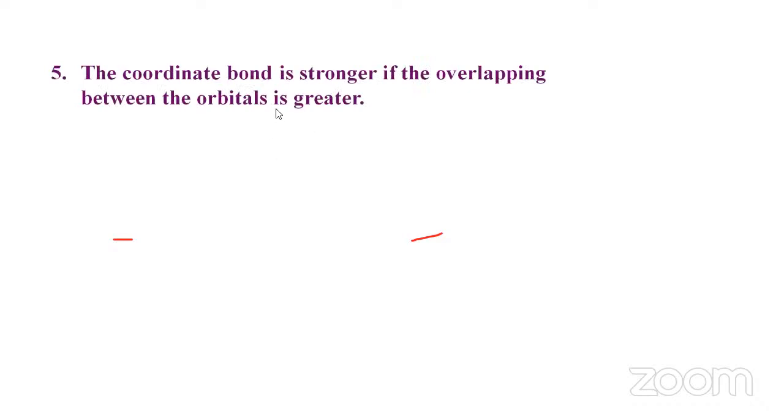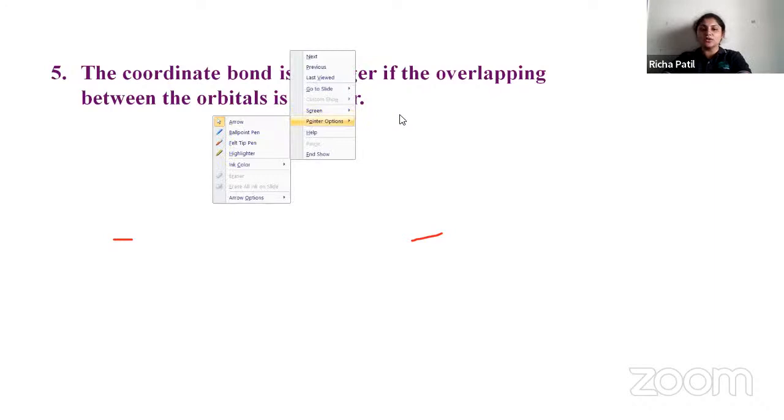Next point: this coordinate bond is stronger if the overlap between the orbitals is greater. If the overlapping between the orbitals is greater, then the coordinate bond formed will be stronger.